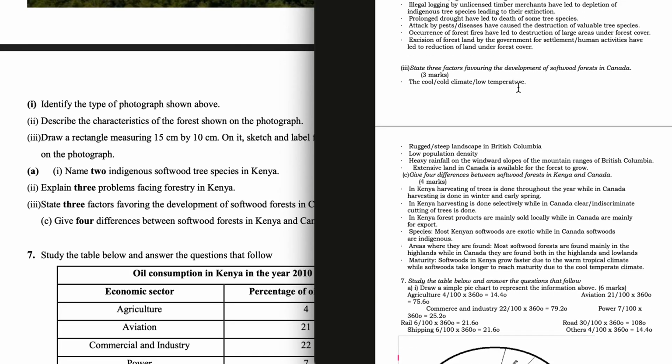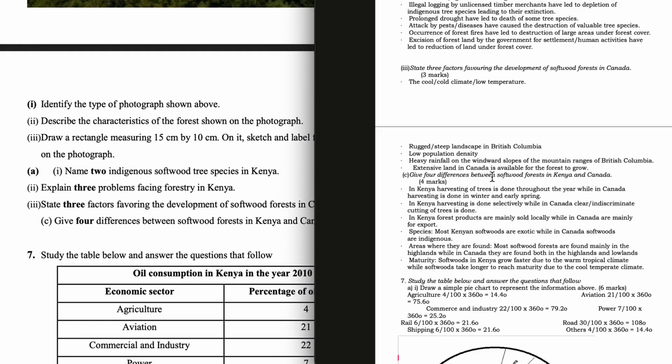The low temperature, steep landscape in British Columbia, low population density, heavy rainfall on windward slopes of mountain ranges of British Columbia.